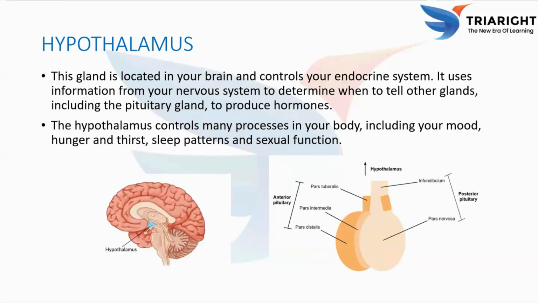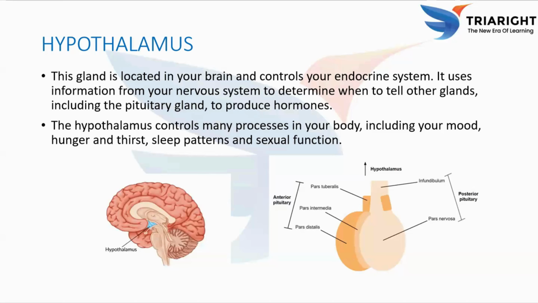There are many major functions of hypothalamus. So what are they? What are the main functions of hypothalamus? The first function is it controls the pituitary gland. How? It produces the hormones that control the release of other hormones from the pituitary gland. So it acts as the master controller. And the second function, regulation of body temperature. It acts as the body's thermostat. It detects the changes in body temperature and it helps to maintain a normal 37 degrees Celsius.